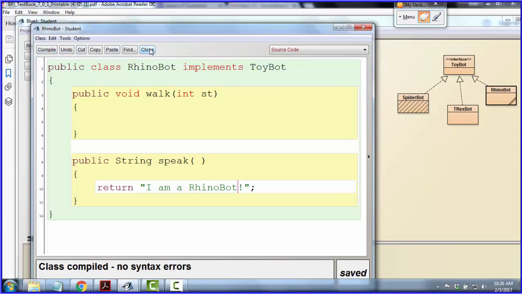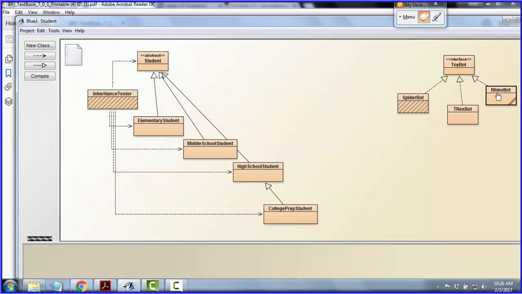All right, so everything looks good here. Our interface looks good. It's communicating with all of these classes. Okay? Notice that the three classes, Spider, T-Rex, and Rhino, they're not linked together directly, but they're all realizing that interface.